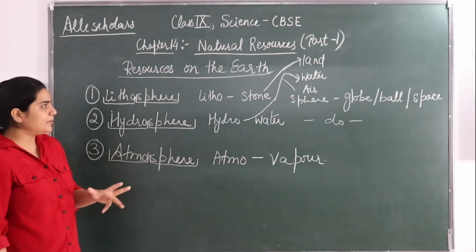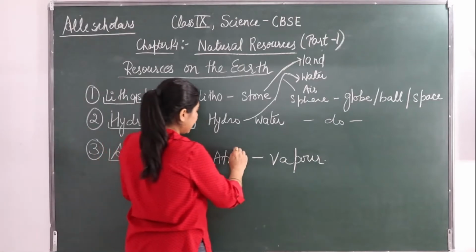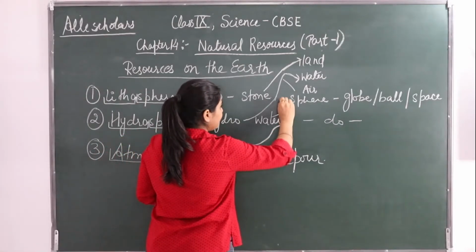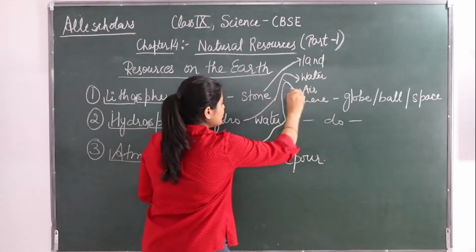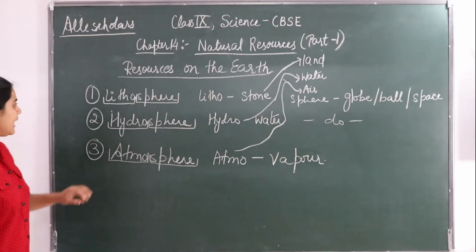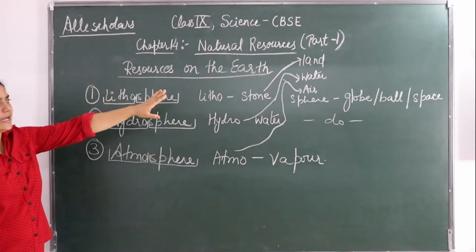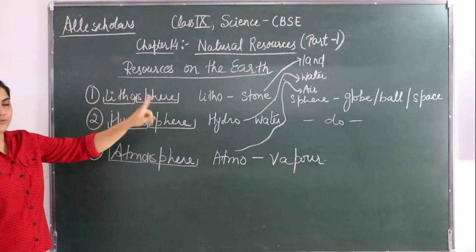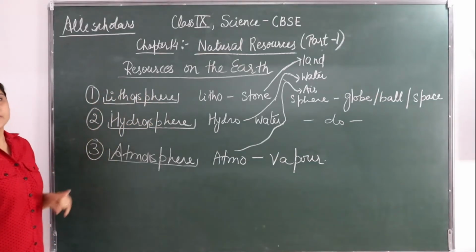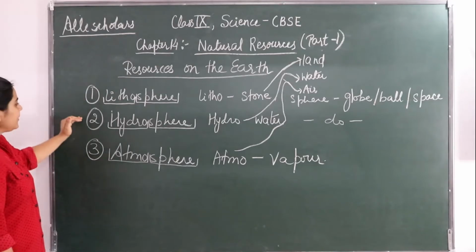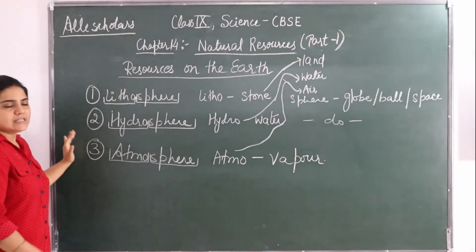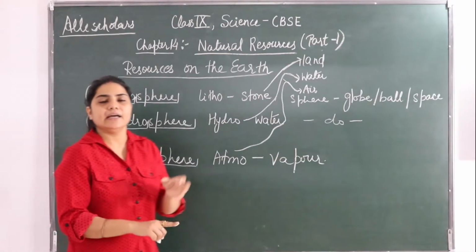Atmo is vapor, so the air portion goes to atmosphere. So lithosphere for the land, hydrosphere for the water and atmosphere for the air. These three are the main resources of the earth: land, water and air.